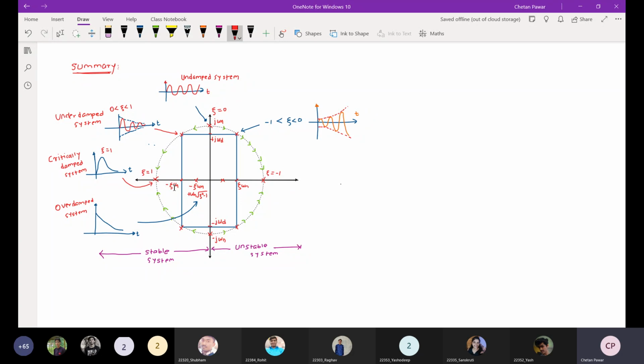So when the pole locations are in the left half of the S plane, those systems are stable. And when zeta is equal to 0, the poles are on the imaginary axis where the real part is 0, those systems are undamped, and also called marginally stable systems. Not completely stable, marginally stable.